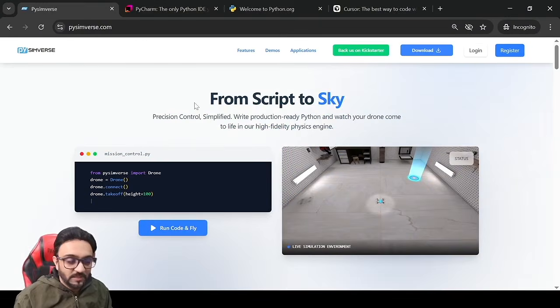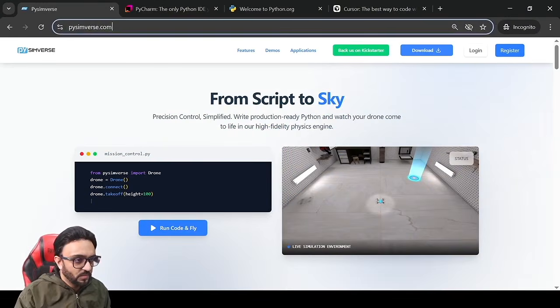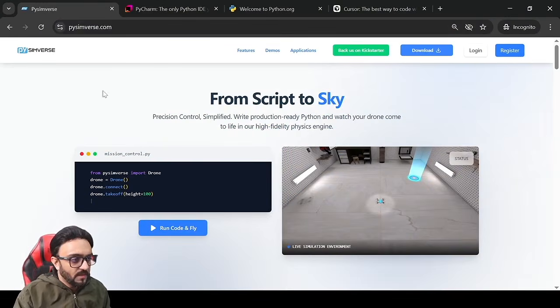So the first thing we will need is Pyimverse. So we will head to pyimverse.com. And what exactly is Pyimverse? It is a simulator that has lots of missions where you can program your drone to execute those missions. So for example, here you can see in 4 lines of code, you can basically run the simulator, you can connect to it and fly the drone. So it says Pyimverse import drone. You import the drone class, you initiate the object, and then you connect to it, and then you take off.